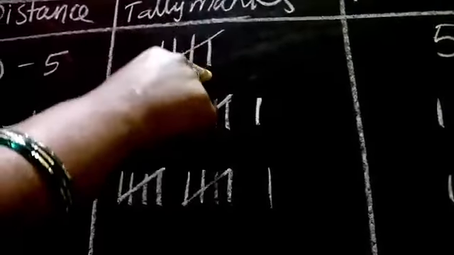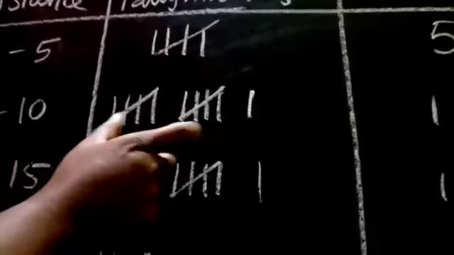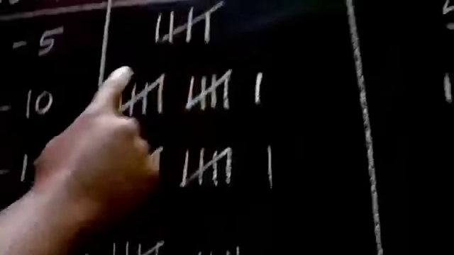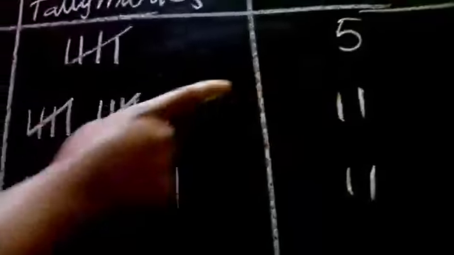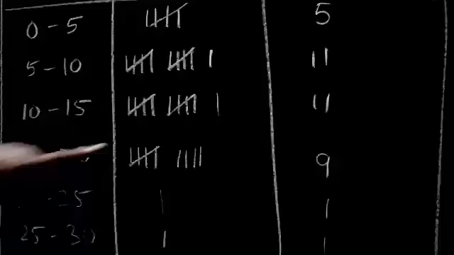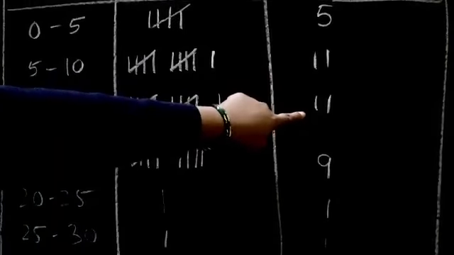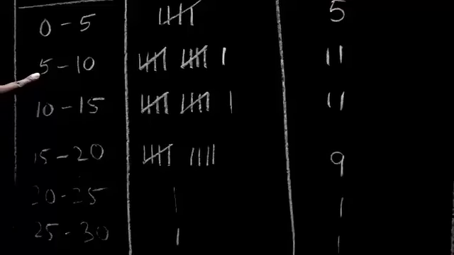That's why 5 line. That is 4 lines we have to put like this, 5th line is like this. If you put like this, for counting it will be very easy. That's why we have to write like this. Then 5 members are there, write it like this. Same way you have to count and put like this. Then final tabular column, what we observe is, most of the engineers come from the distance in between 5 to 15 kilometers.